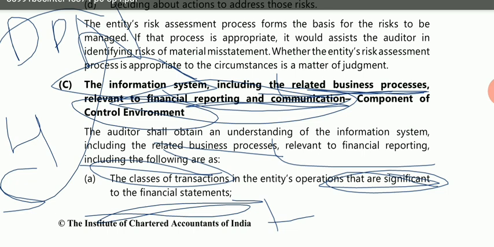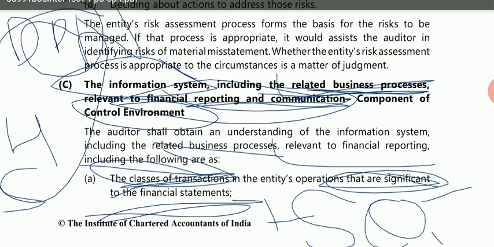Suppose, for example, any purchase happens. There will be people included in that, and a network included in that. So what will the auditor do? The auditor will have a proper understanding of how the network is being implemented, what process is going on in that network, and what other business processes are going on with these significant classes of transactions. So here we are talking about significant classes of transactions, and the auditor is expected to take an understanding of the classes of transactions that are significant for the financial statements.